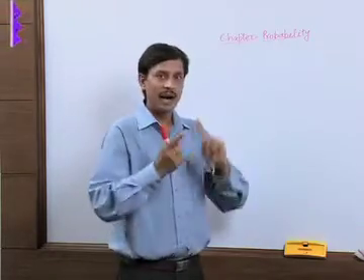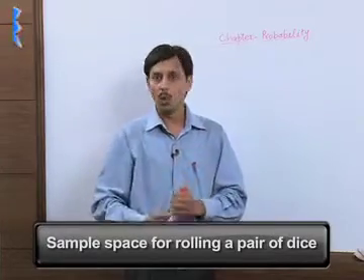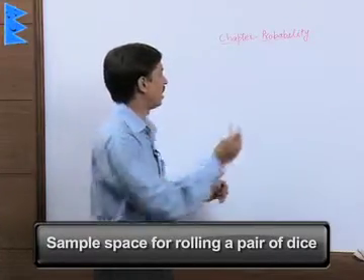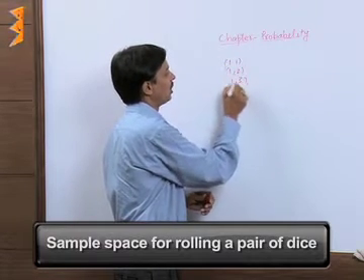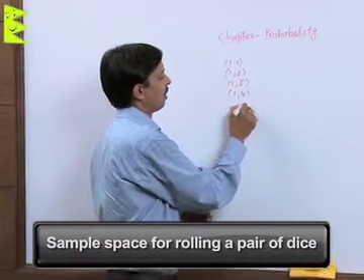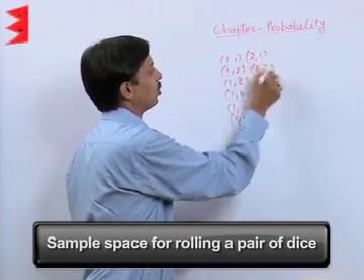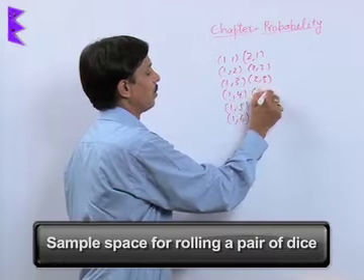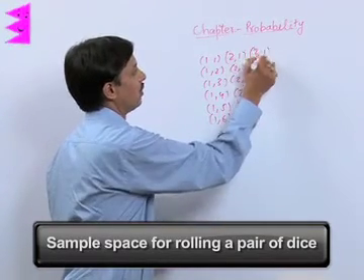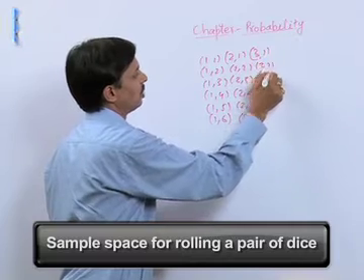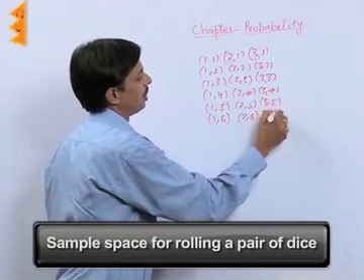First of all, I will write the sample space when a pair of dice is rolled. These are 1 1, 1 2, 1 3, 1 4, 1 5, 1 6. Then 2 1, 2 2, 2 3, 2 4, 2 5, 2 6. 3 1, 3 2, 3 3, 3 4, 3 5, 3 6.